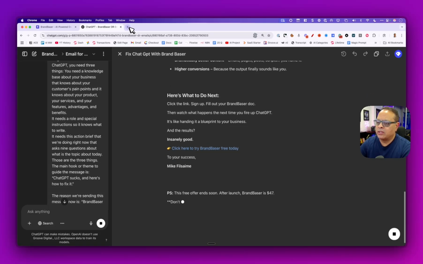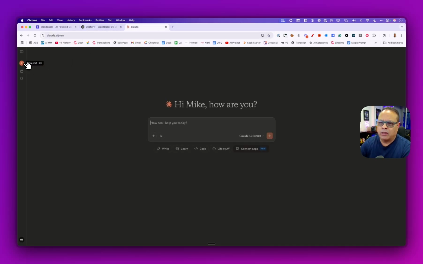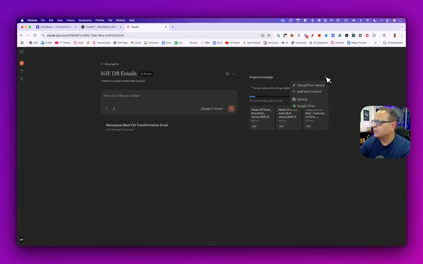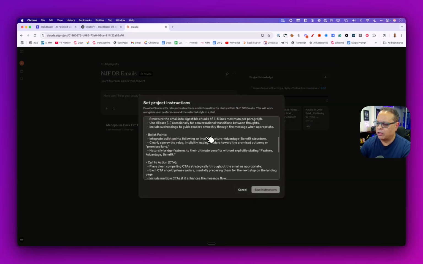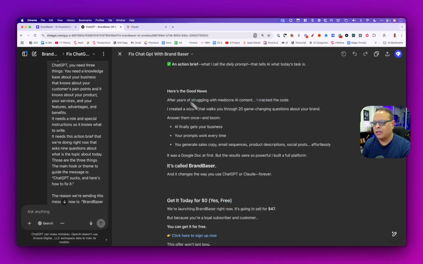And if you wanted to do this in Claude, you would do the same thing. You would go to Claude. You would click on projects. And as you can see in your projects, you can upload files. So that's a project knowledge file. And you would click right here on the edit and put your custom instructions right here. So you can use this with Claude or with ChatGPT. And that's how you'll get great emails, landing pages, sales letters, VSLs, webinars, or blogs that will work very well with the search engines or Facebook ads, you name it.